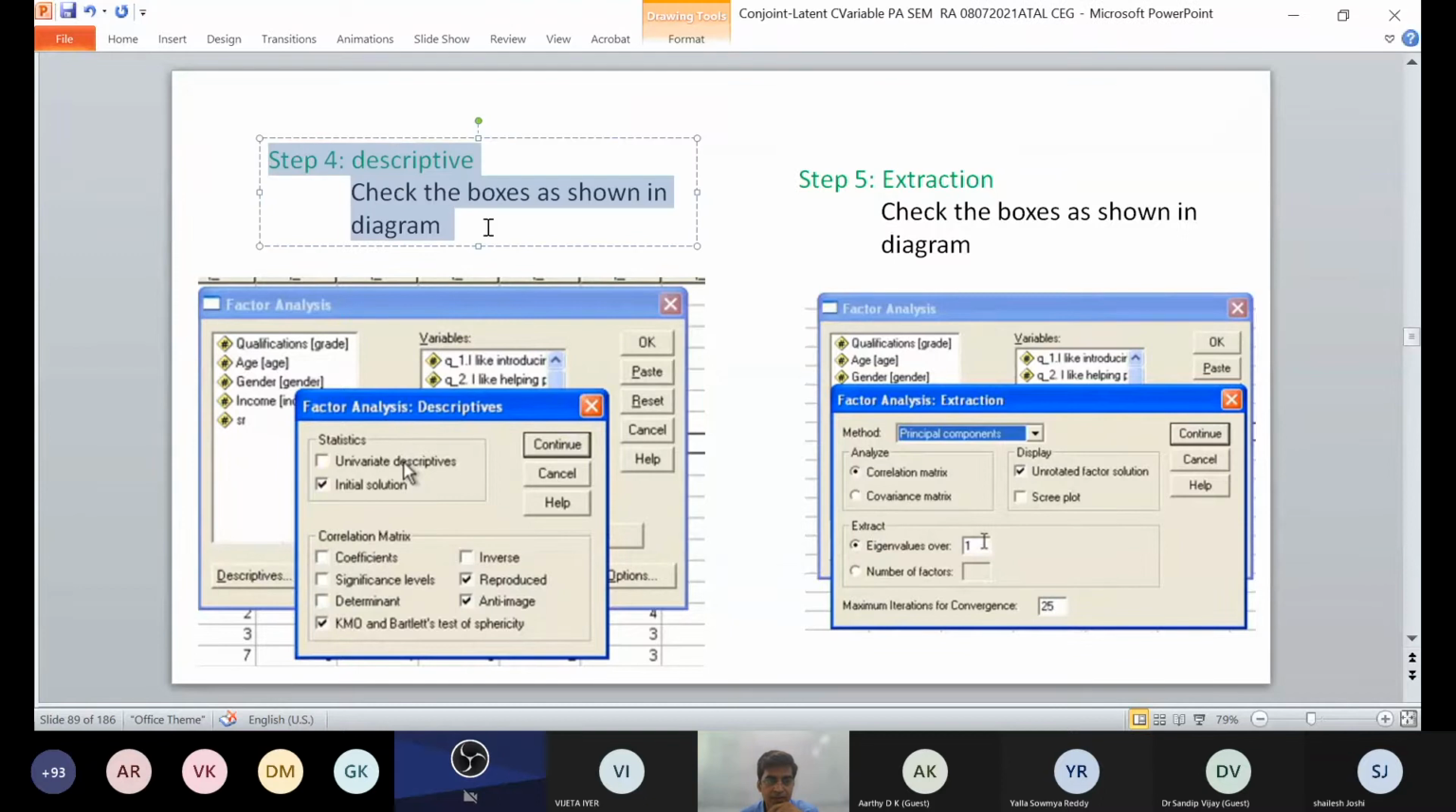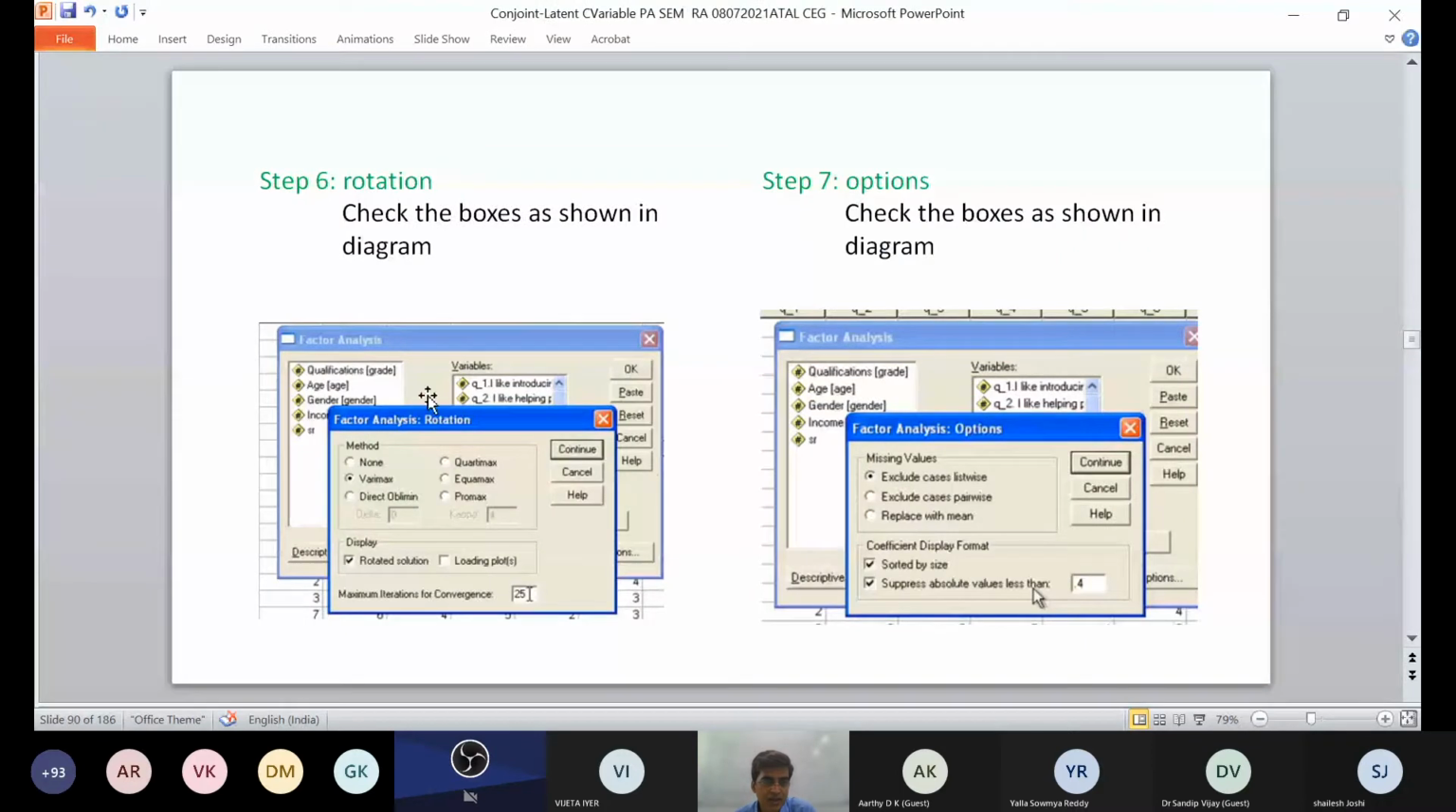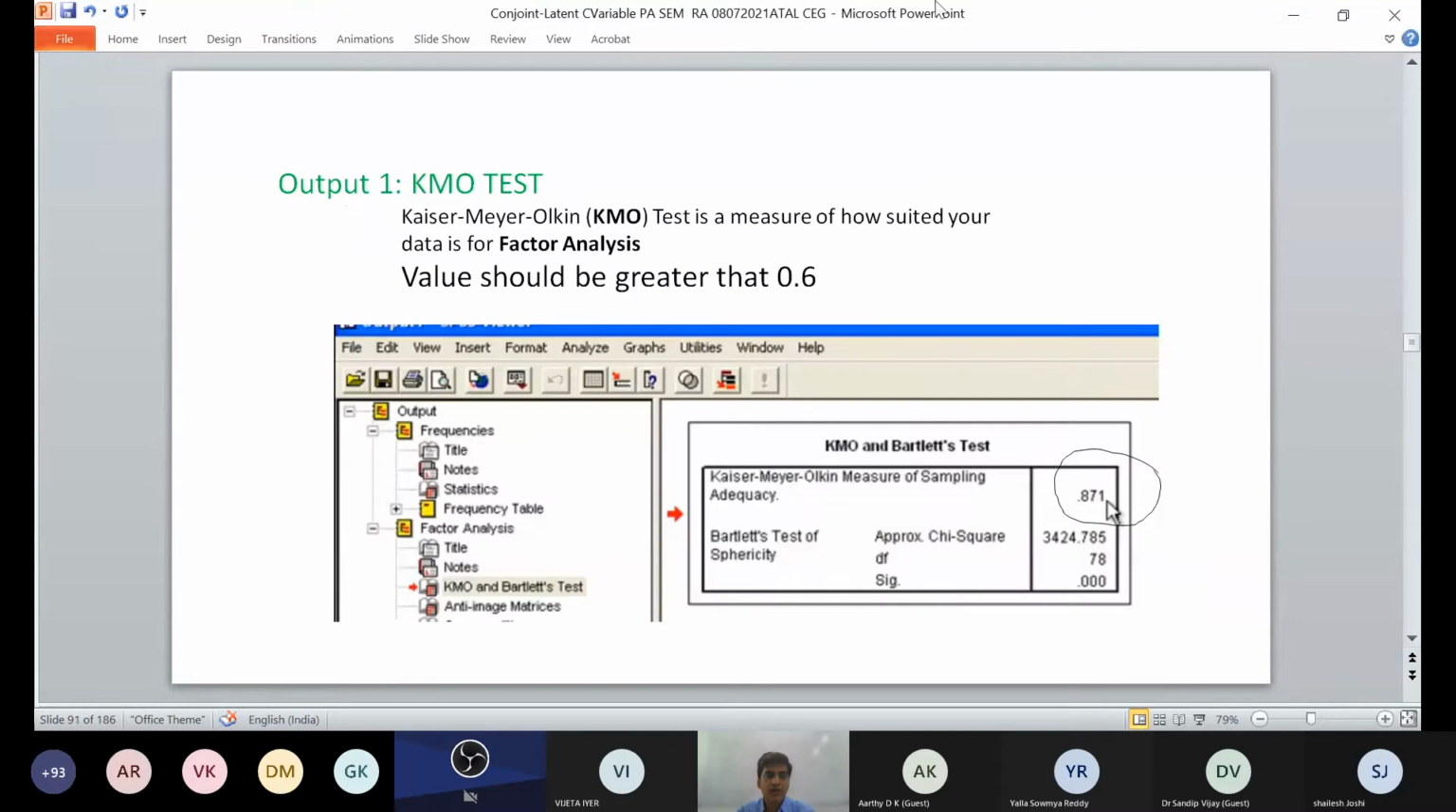Then step 4 is descriptives, with initial solution, and then extraction. Okay. So the 4th is descriptives and the 5th is extraction. Then there are boxes like rotated solution and options such as sorted by size. There are different options where you can do the KMO test and Bartlett's test, which are enabled here in this SPSS software, and you get these values.